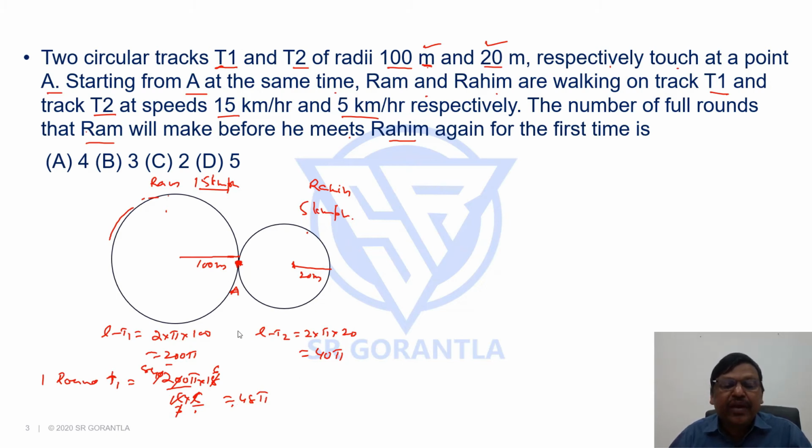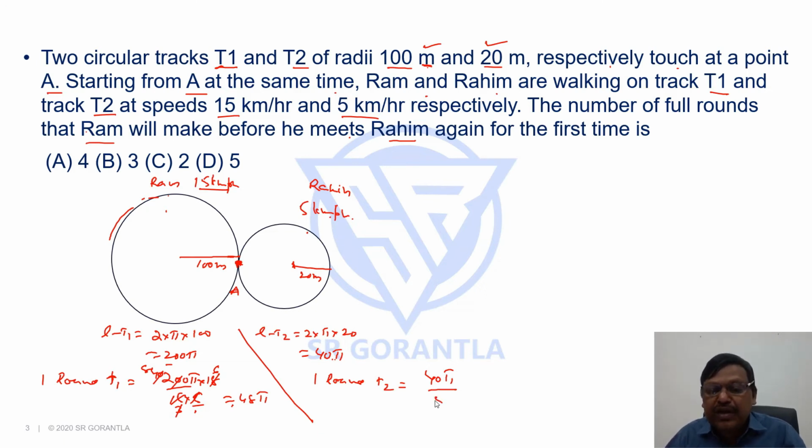What about Rahim? To complete one round, the time taken by Rahim is the distance, that is 40 pi, by the speed. Speed is 5 kilometers per hour, that is 5 into 5 by 18. As I said, you have to convert into meters per second. The denominator will go to the numerator. You can see 5 eights. So it is 144 pi by 5.